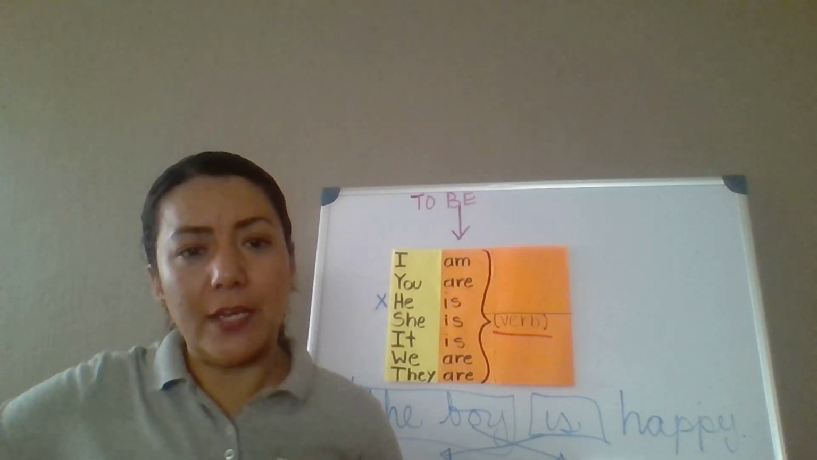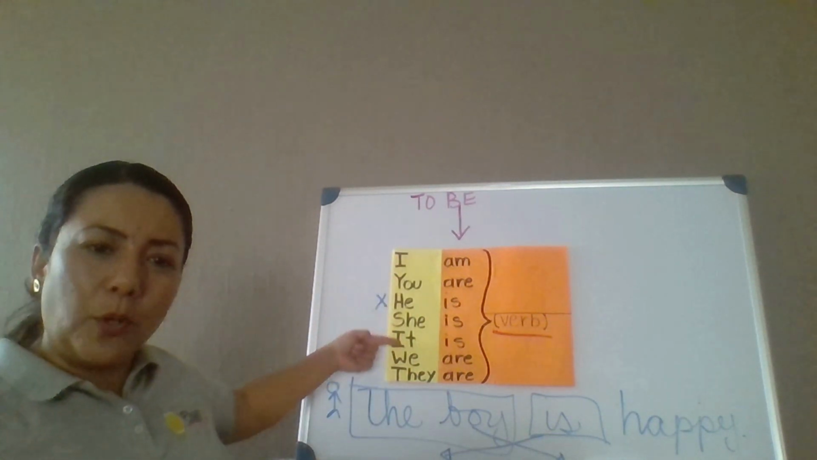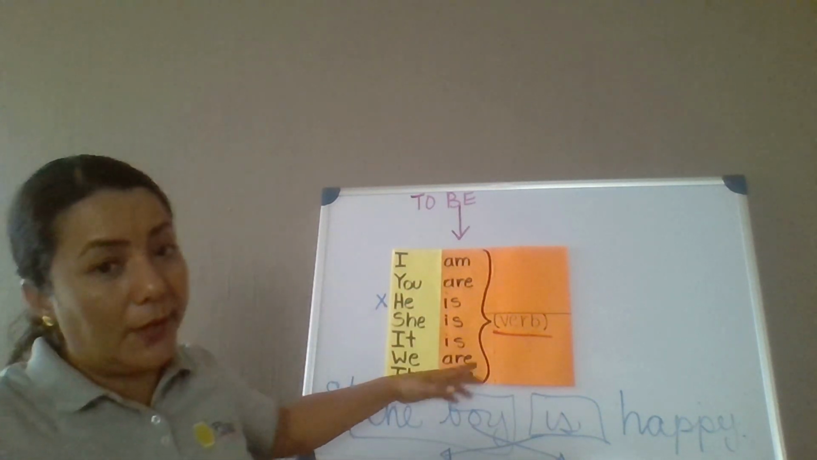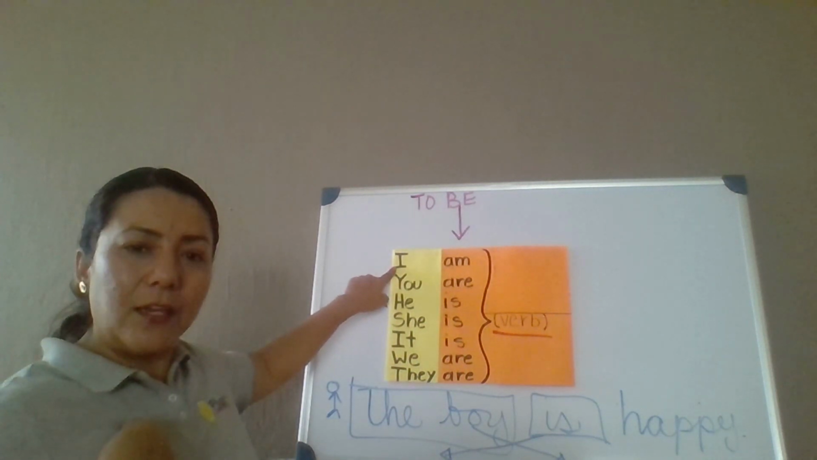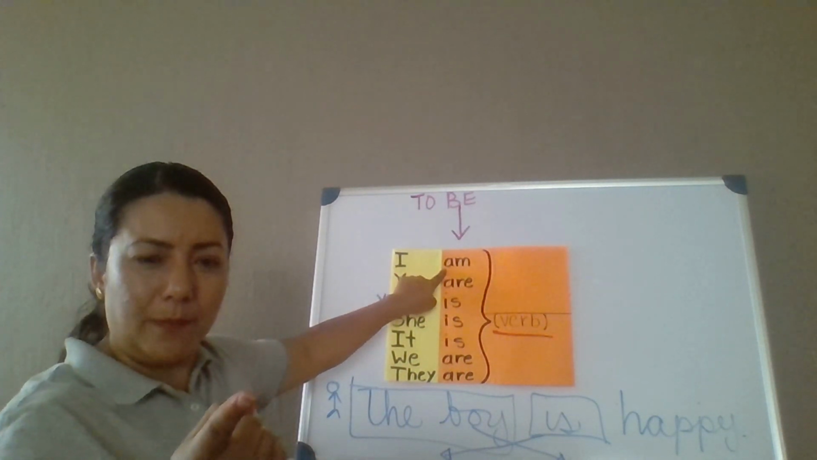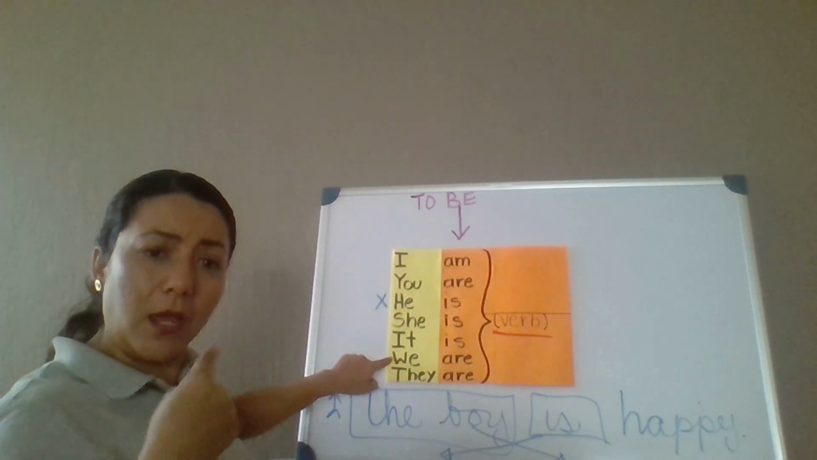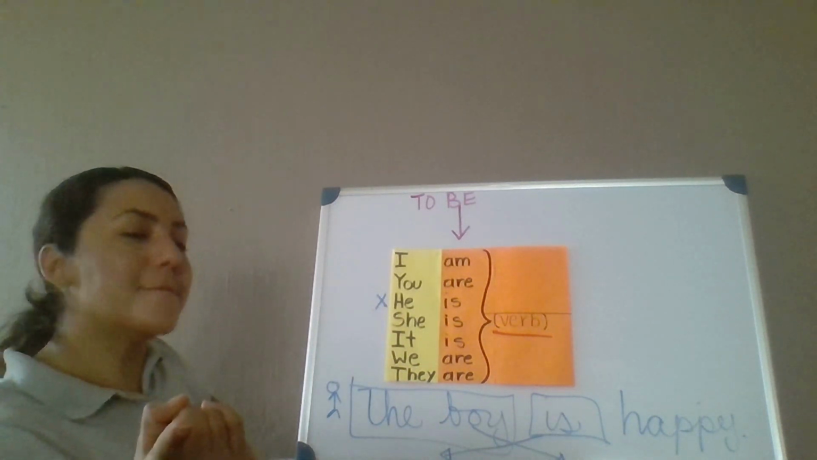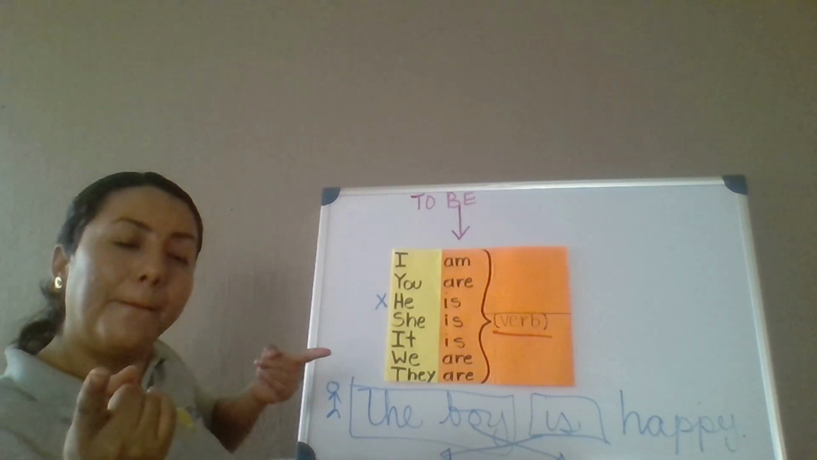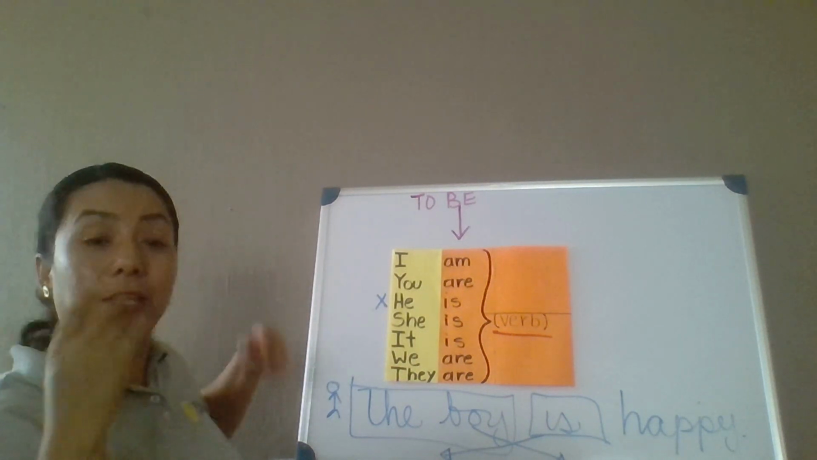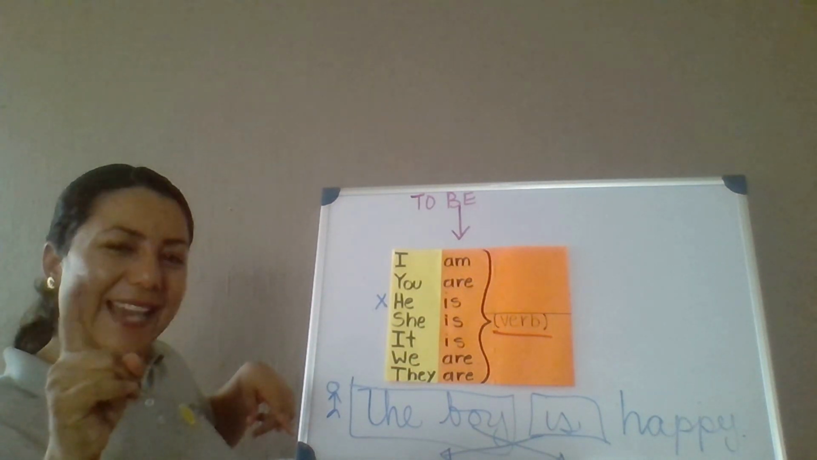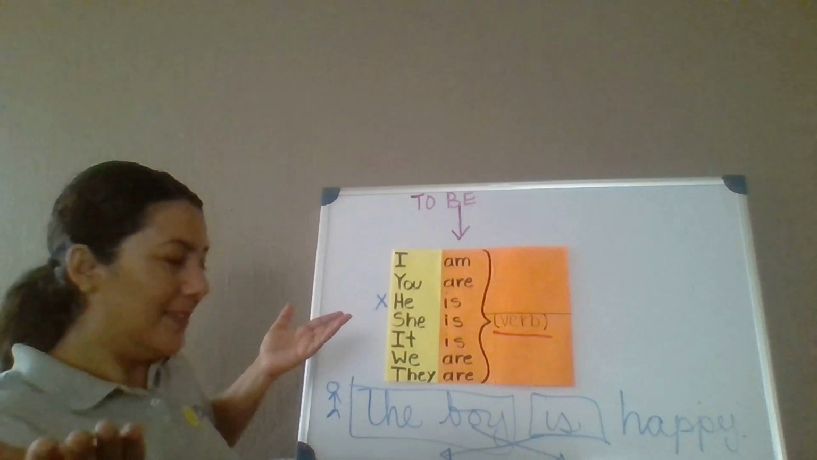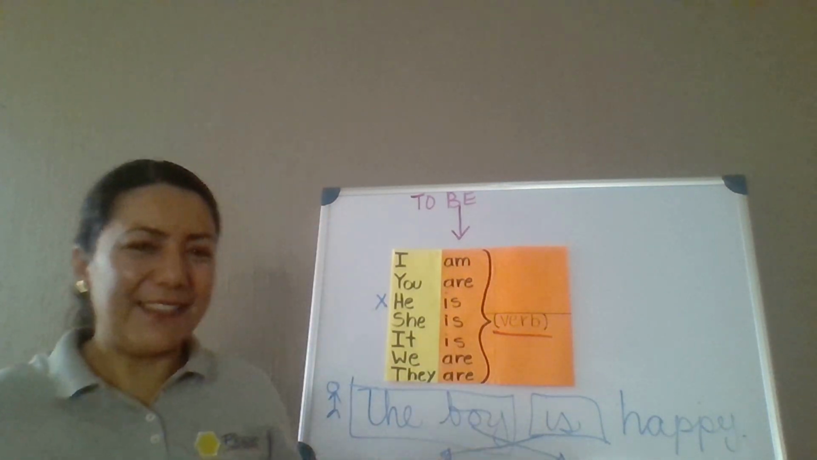Now, to finish, I'm gonna say one of the personal pronouns and you give me the corresponding form of to be. Okay? If I say I, you say am. We, she, they, you, yes, it, correct.